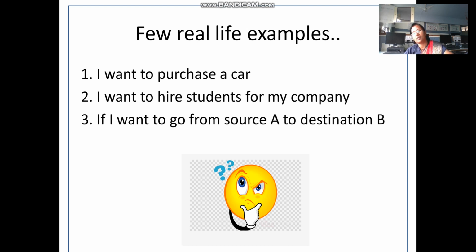Then the second example is, suppose I am running a company and I want to hire students for my company. So I am not going to recruit each and every student as an employee in my company. So instead of this, what I will do, I will keep some selection process over there.